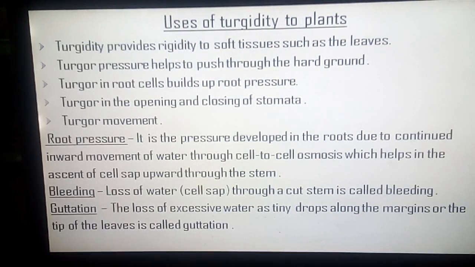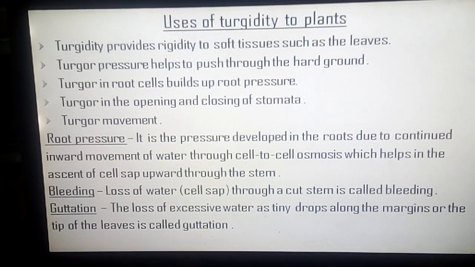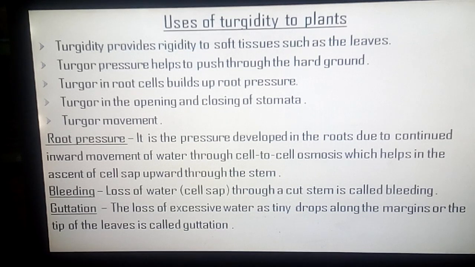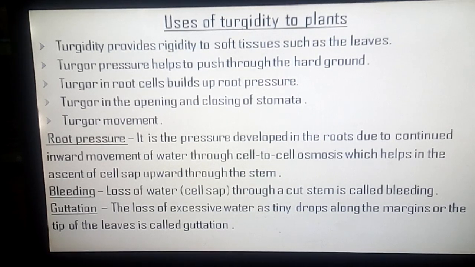Root pressure is the pressure developed in the roots due to continued inward movement of water through cell to cell osmosis, which helps in the ascent of cell sap upward through the stem. Bleeding is the loss of water through the cut stem, and guttation is the loss of excessive water as tiny drops along the margins of the tip of the leaves.